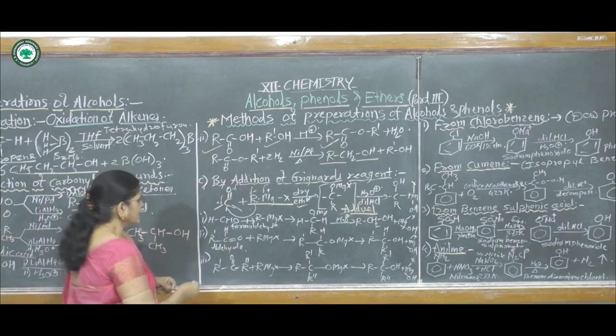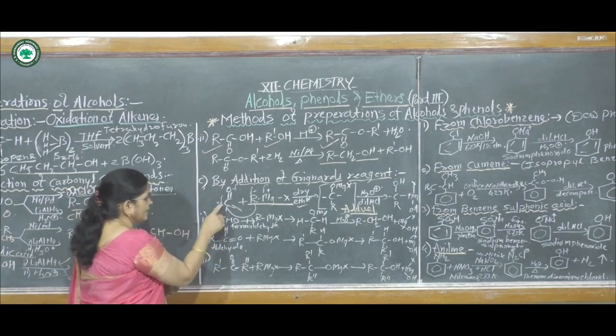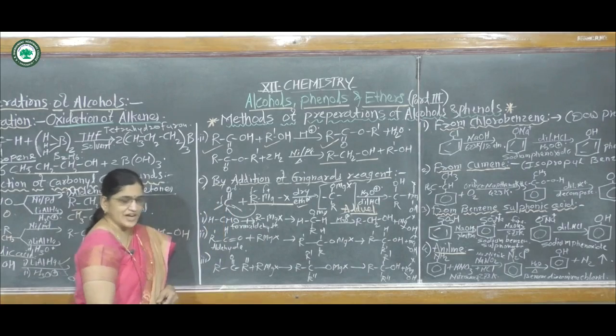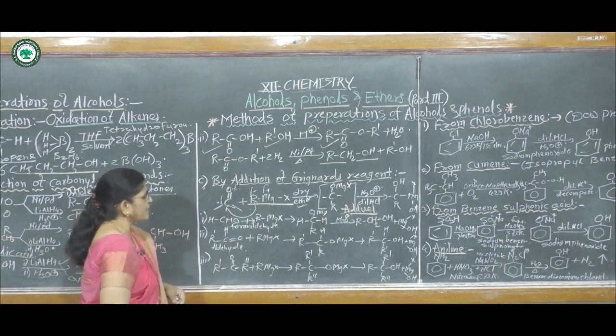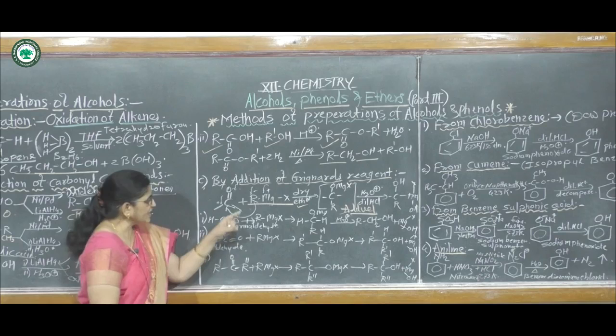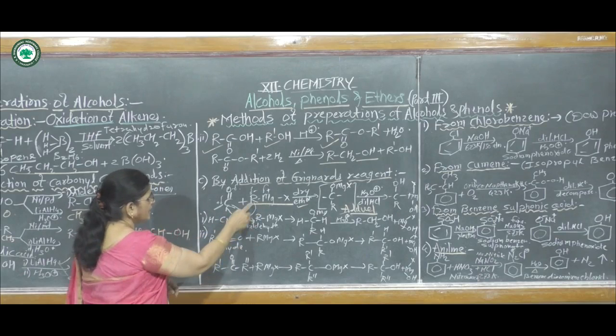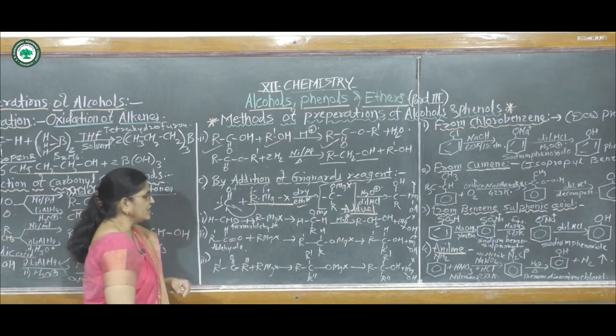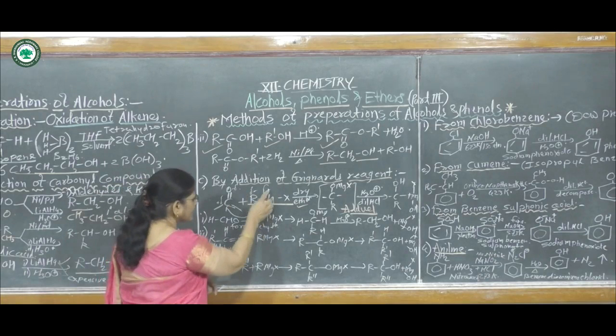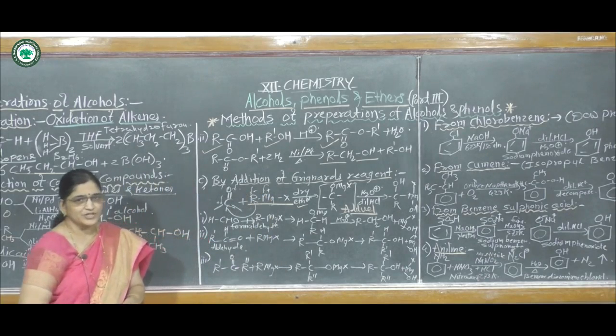In this reaction, on the carbon atom there is a partial positive charge and on the oxygen atom a partial negative charge. In Grignard's reagent, the alkyl group has a partial negative charge and magnesium has a partial positive charge.